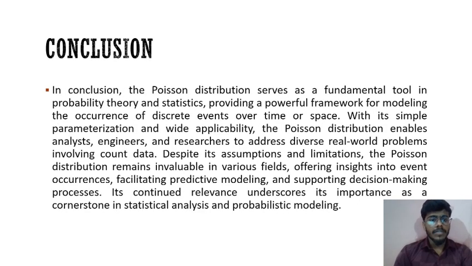Conclusion. In conclusion, the Poisson distribution serves as a fundamental tool in probability theory and statistics, providing a powerful framework for modeling the occurrence of discrete events over time or space. The Poisson distribution remains invaluable in various fields, offering insights, and its continued relevance underscores its importance as a cornerstone in statistical analysis and probabilistic modeling.